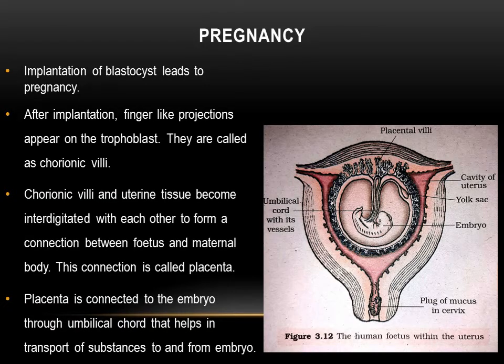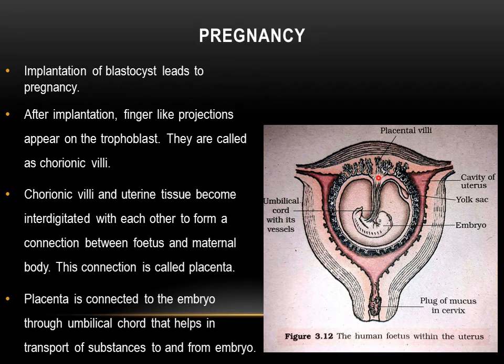Pregnancy. Implantation of blastocysts will lead to pregnancy. After implantation, finger-like projections appear on the trophoblast and they are called chorionic villi. So you can see the chorionic villi which come from the blastocyst area. The chorionic villi and the uterine tissue become interdigitated with each other to form a connection between the fetus and the maternal body. This connection is called placenta.